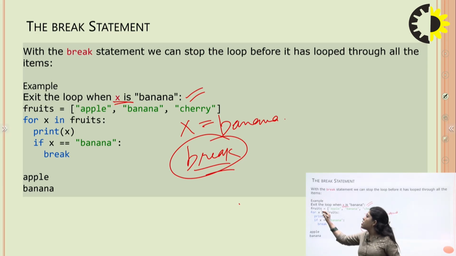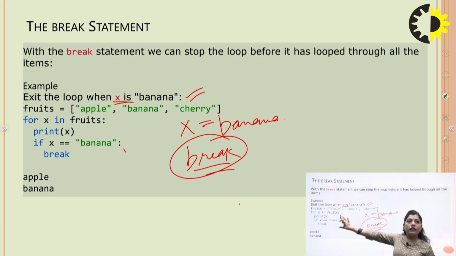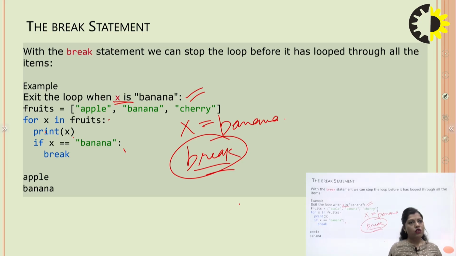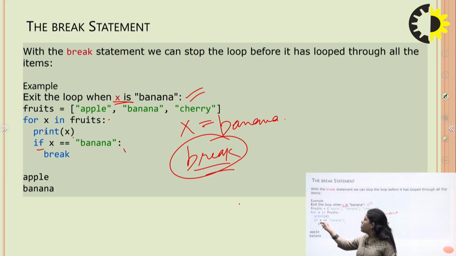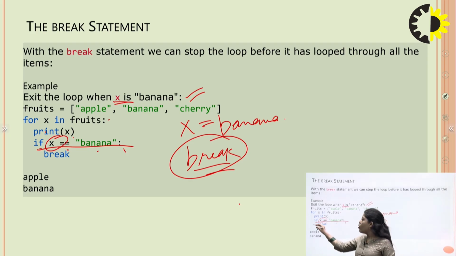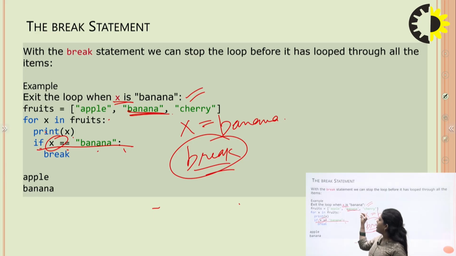So, fruits: there is a list apple, banana, cherry, and we can use the for loop, for x in fruits. Print x, so we can print the values of the list, and after that we give a condition for breaking the loop. So, if x is equal to banana, this means that if the value of x is equal to banana, then we break the loop there.